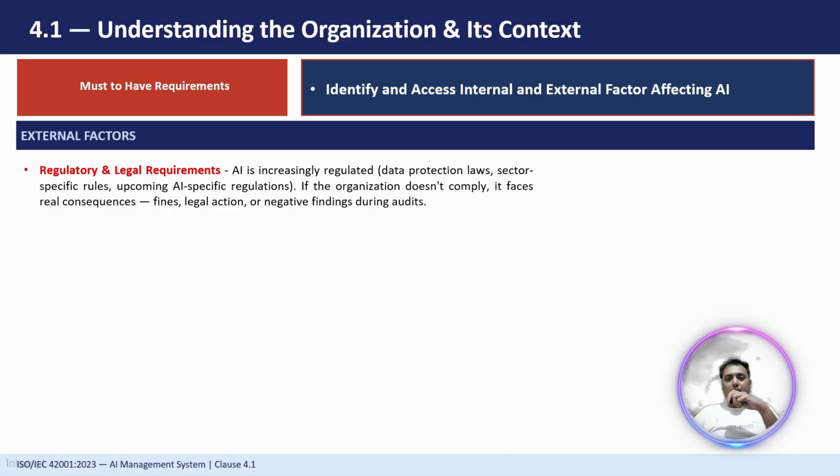An example can be a company that uses AI to make hiring decisions but cannot explain why certain candidates were rejected. This could violate regulation that requires transparency in automated decision making, right? So we have to make sure that whatever AI we are using, it is giving proper transparency. This is one of the requirements of AI, right? It should be transparent, right? So we have to train in such a way that we get proper transparency from any kind of model.